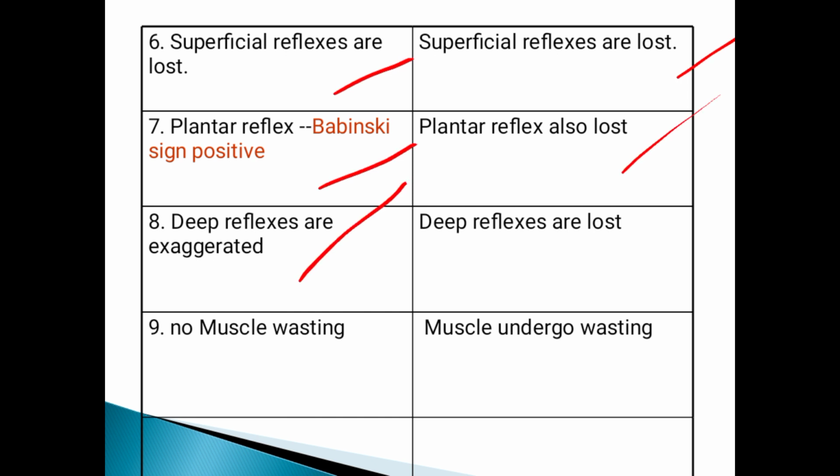Deep reflexes are exaggerated; here they are lost. Here there is no muscle wasting because of hypertonia; here the muscle undergoes wasting. These are the differences; remembering any five is enough.